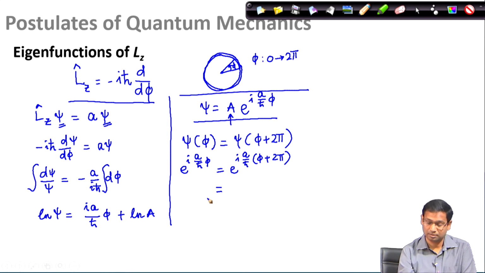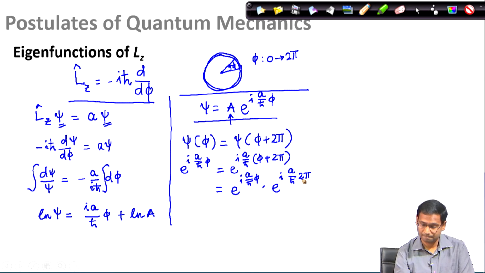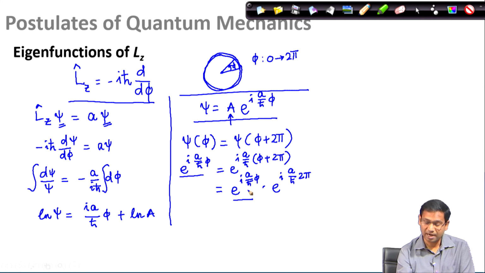When I simplify the right hand side, I see e to the power i a by h bar phi multiplied by e to the power i a by h bar 2 pi. Now, the first term on the right hand side is essentially the left hand side term. So, what I am left with is that this term should be equal to 1.